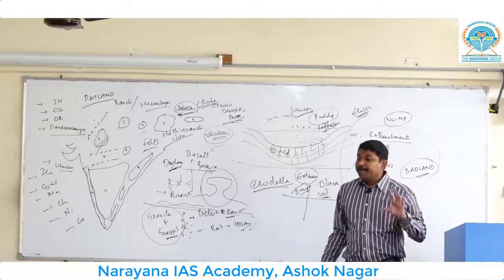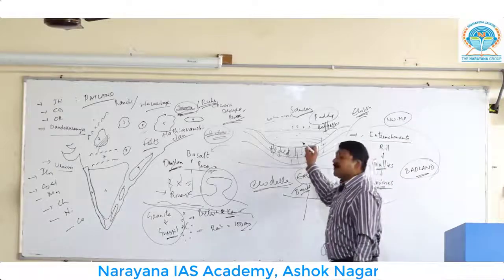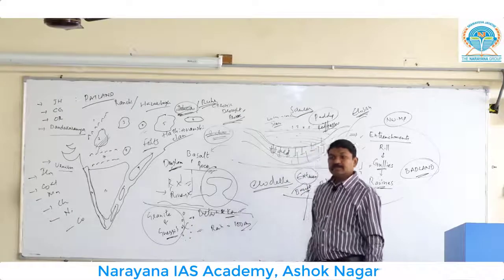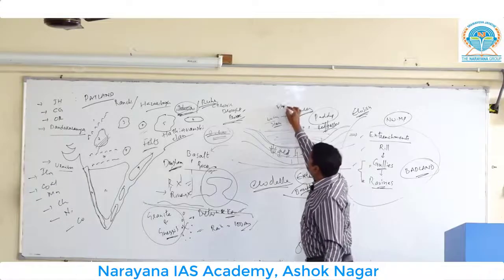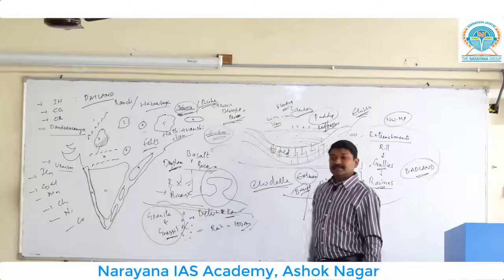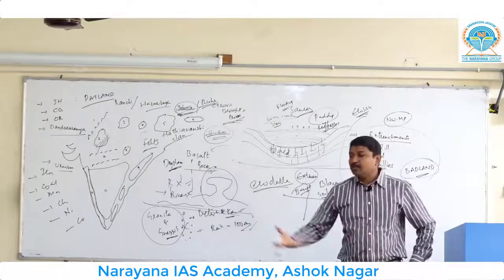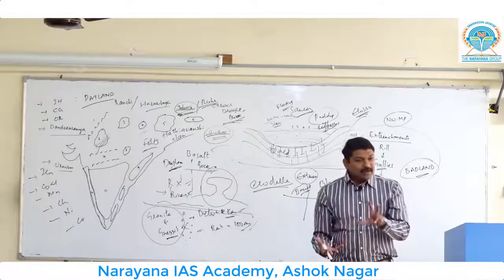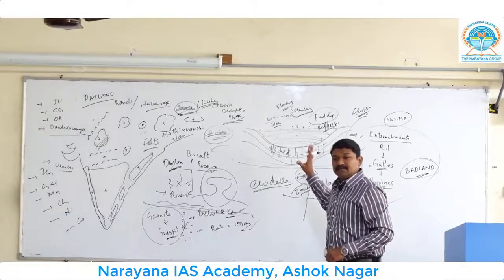Is it clear? But the problem, what is the problem? What is the biggest problem here? If there is any amount of rainfall more than 100 centimeters, what happens? It will lead to a flooding condition. This is the area which is prone to flooding. Why? Because there is no area for the water to drain into or move. Since it is a saucer-like structure, all the water stagnates here. Clear? Could you understand? This is the geographical structure of Chhattisgarh. Is it clear?